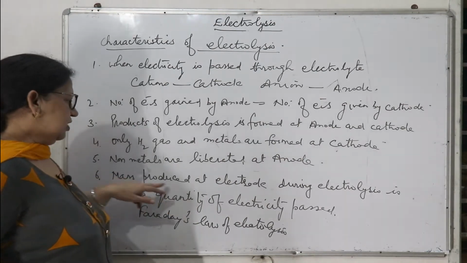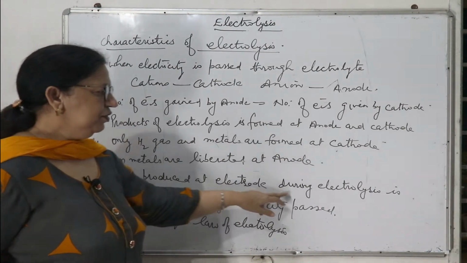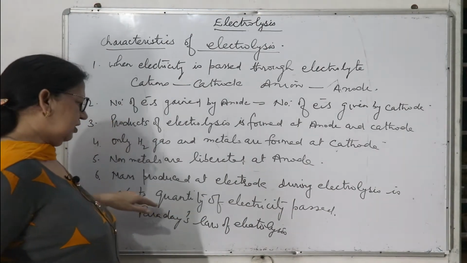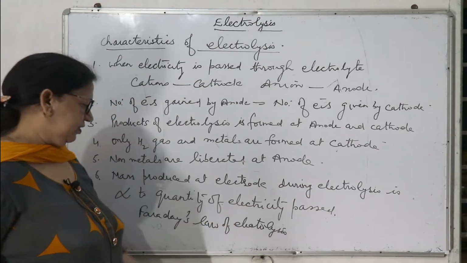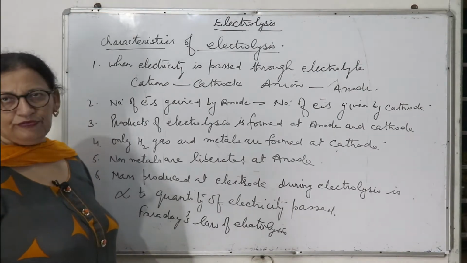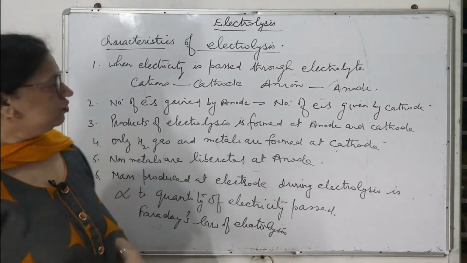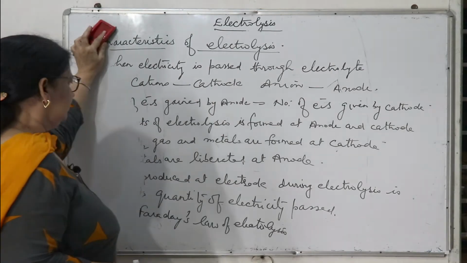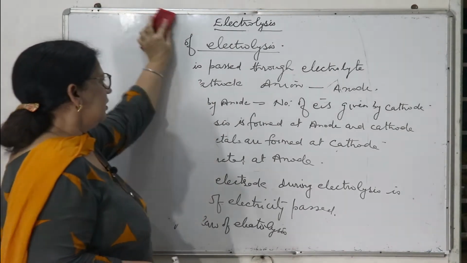Sorry. Mass produced at electrode during electrolysis is directly proportional to the quantity of electricity passed, and this is called Faraday's law of electrolysis. So this is all about the characteristics of electrolysis.